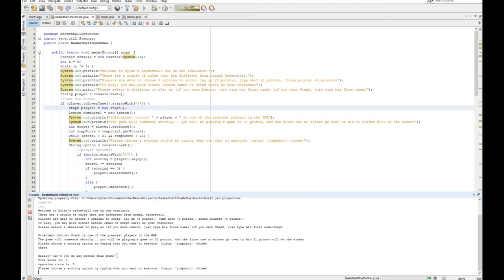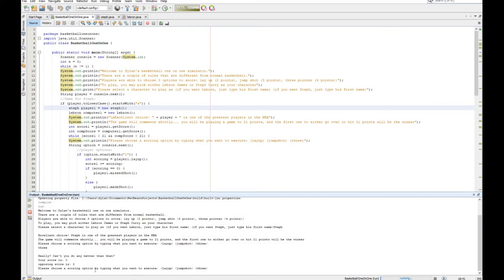And then it prints out a voice line. Really, you can't do any better than that. Your score, and then it also prints out your score, and it prints out the computer score. The computer score, because I picked Steph, this is LeBron, and then the computer will randomly generate an option to pick, and from here it looks like they picked the layup, and it shows that I missed my 3. And then it asks me again what I want to pick.